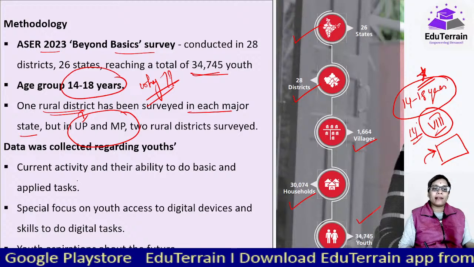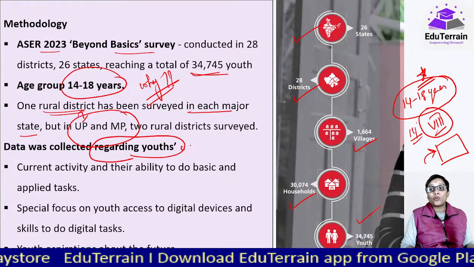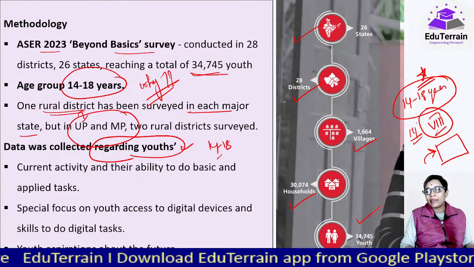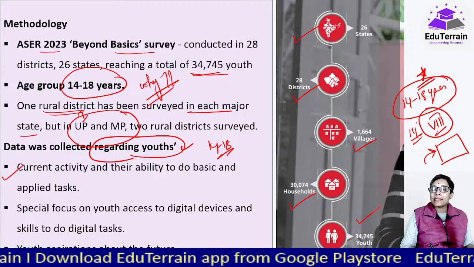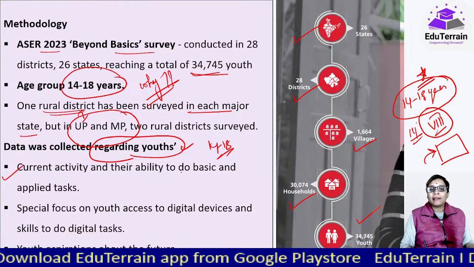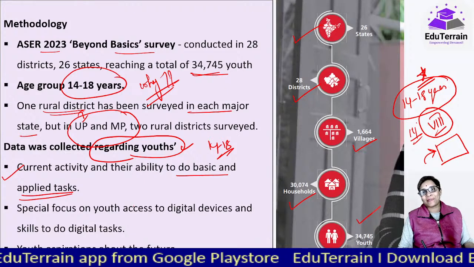Now, what have they done? Data was collected regarding youths, that is the children aged 14 to 18 years, to try to understand their current activity and their ability to do basic and applied tasks.